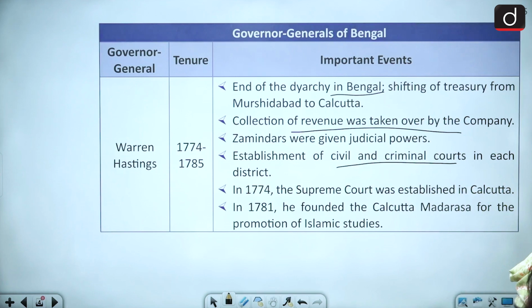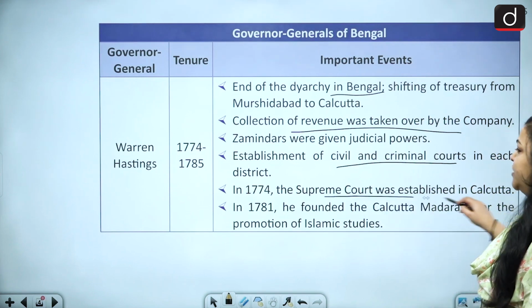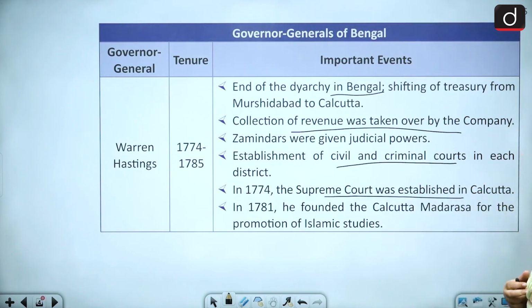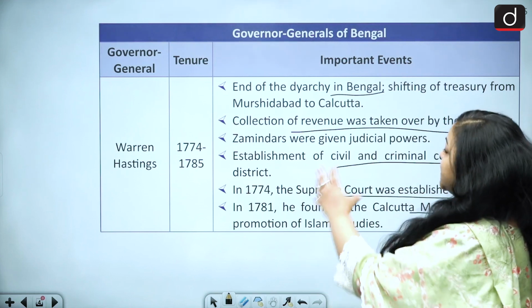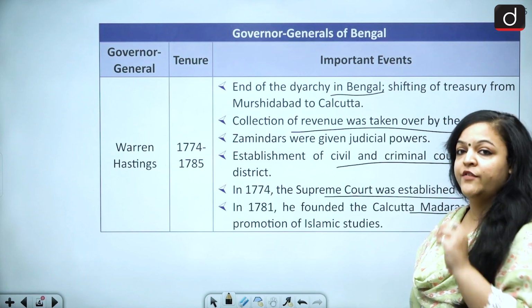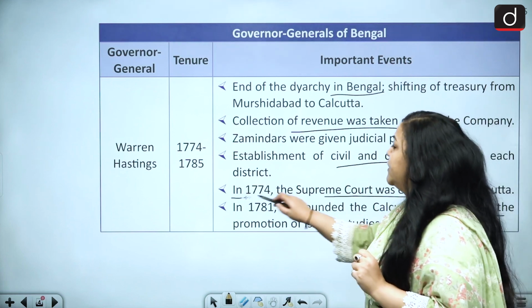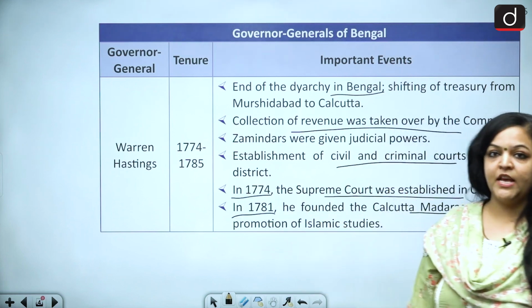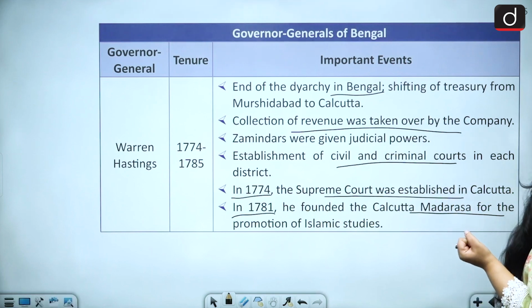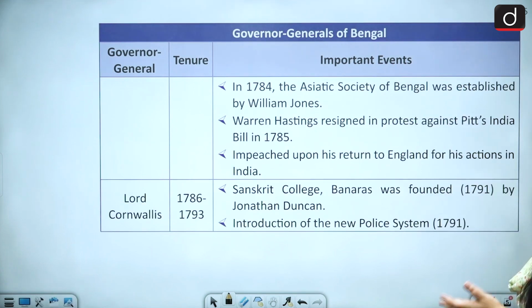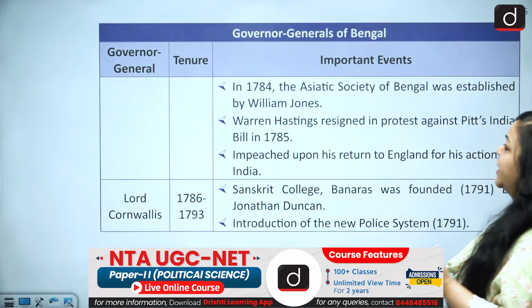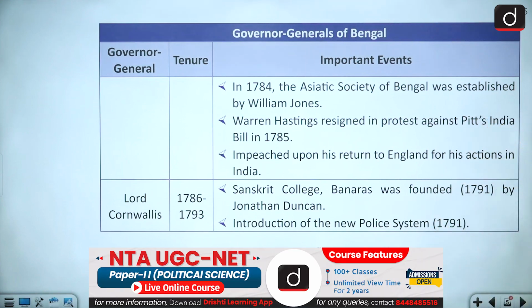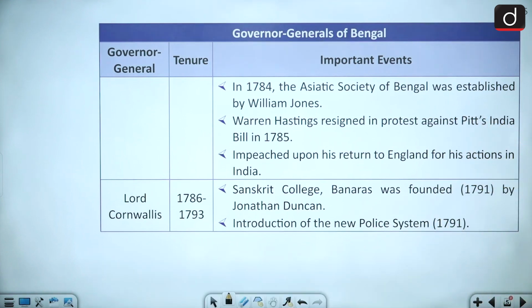And in 1774, the Supreme Court was established in Calcutta. In 1781, he founded the Calcutta Madrasa to promote Islamic studies. So these are his contributions. Now, whatever I have underlined, and particularly whichever have dates, are very important. Then in 1784, the Asiatic Society of Bengal was established under his reign.